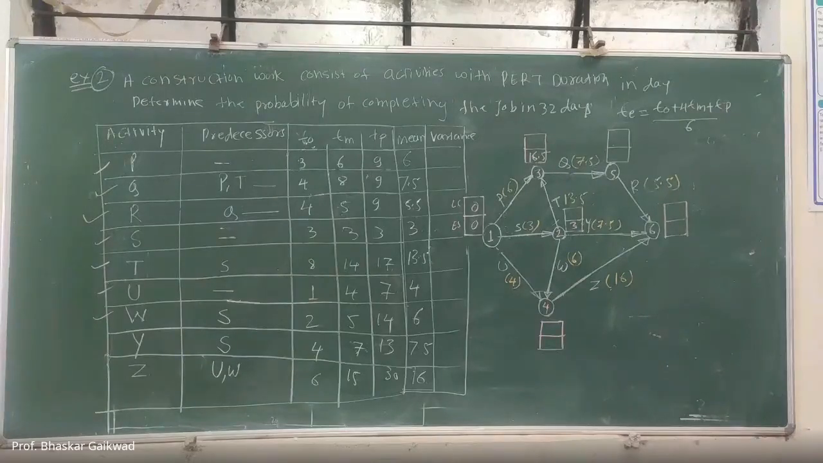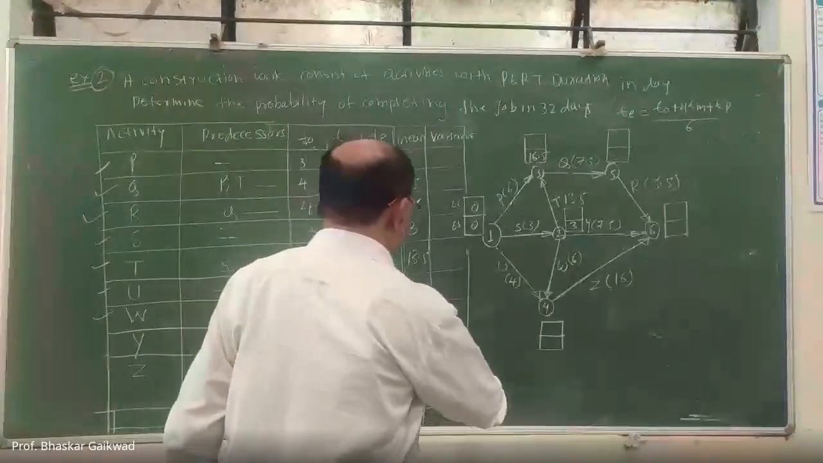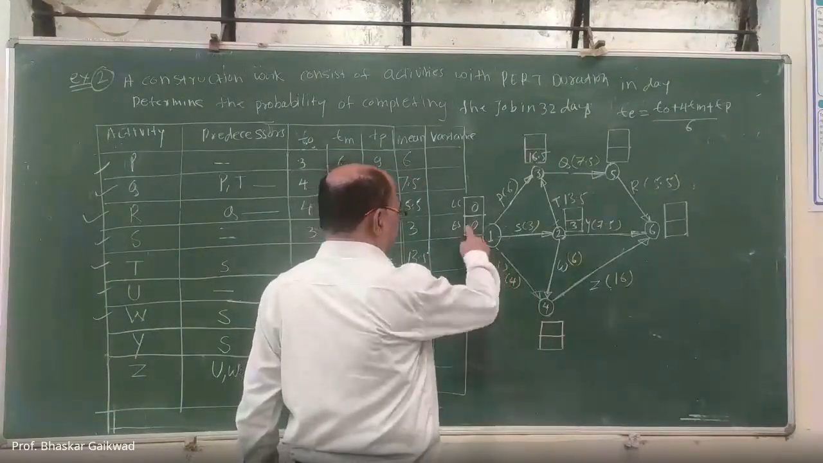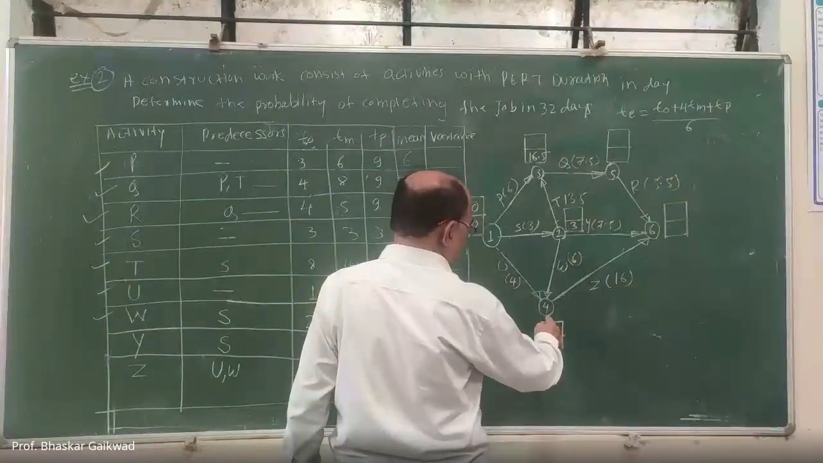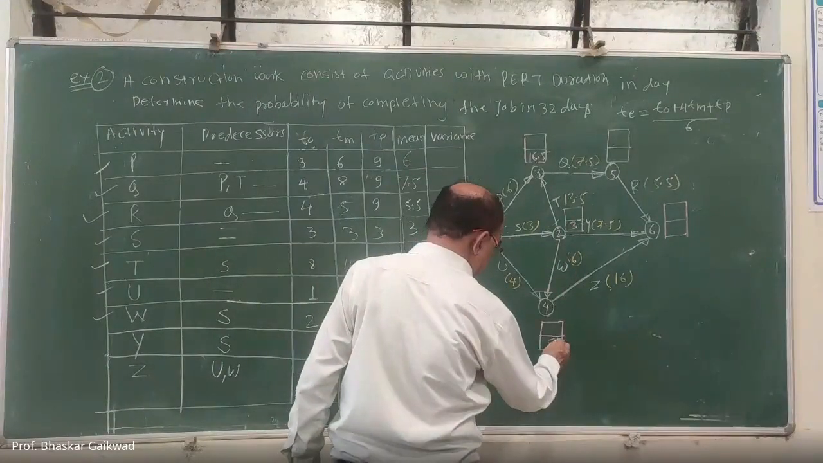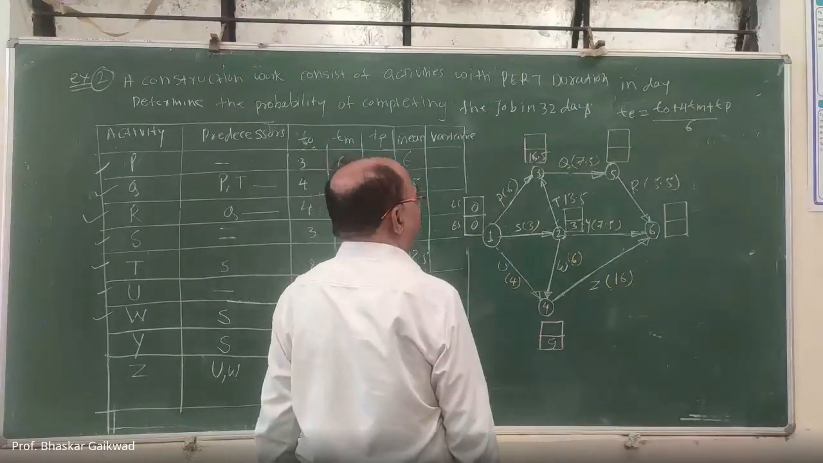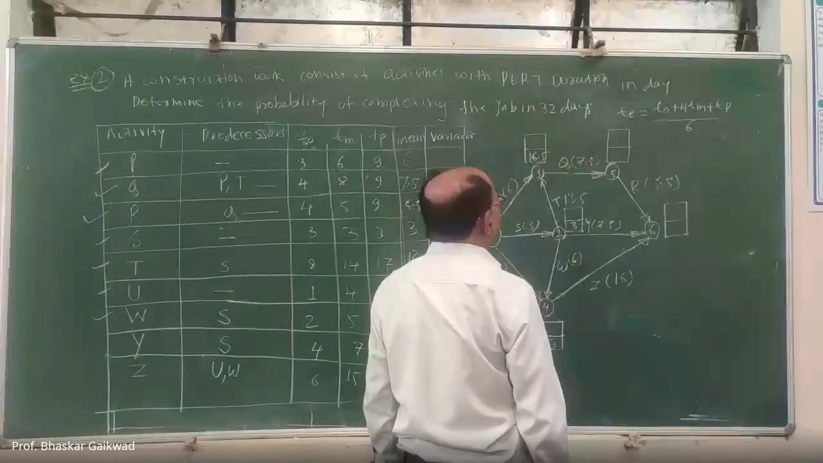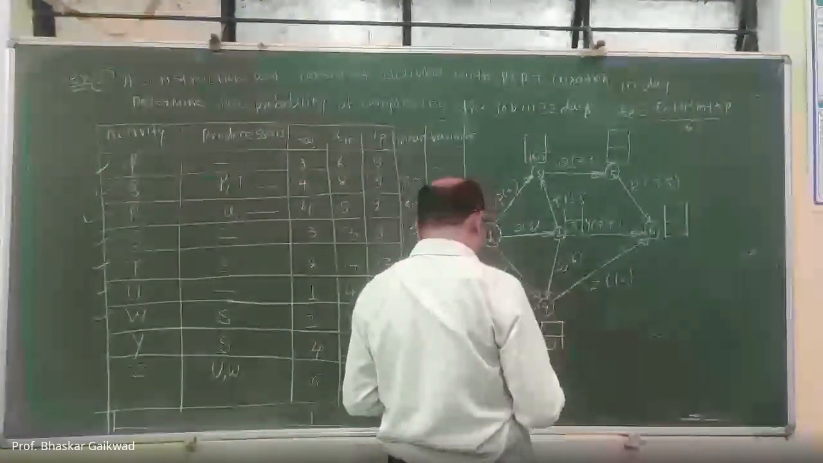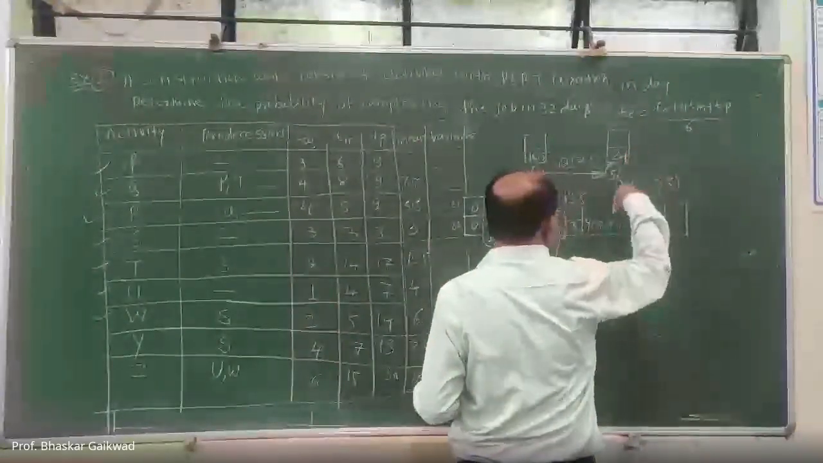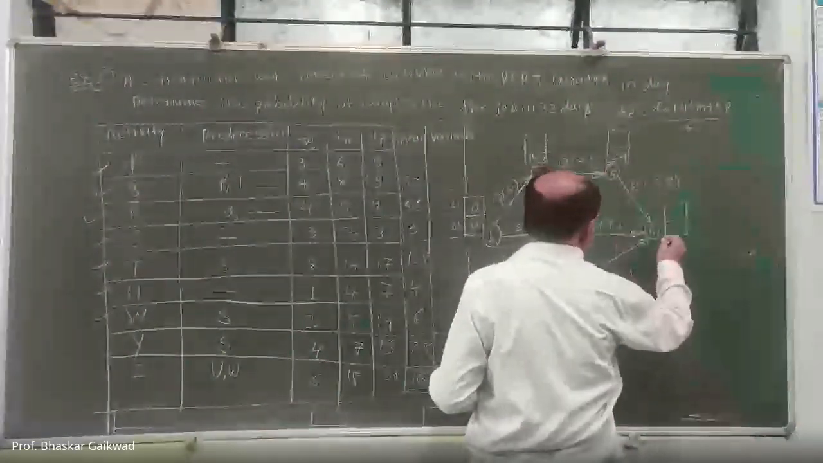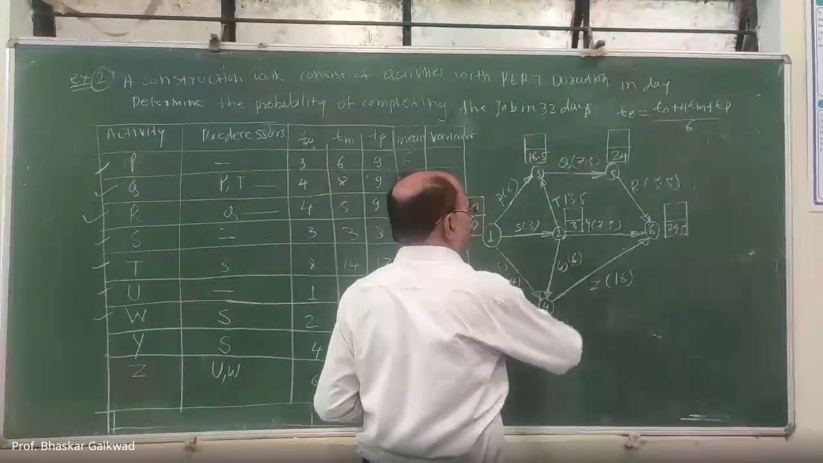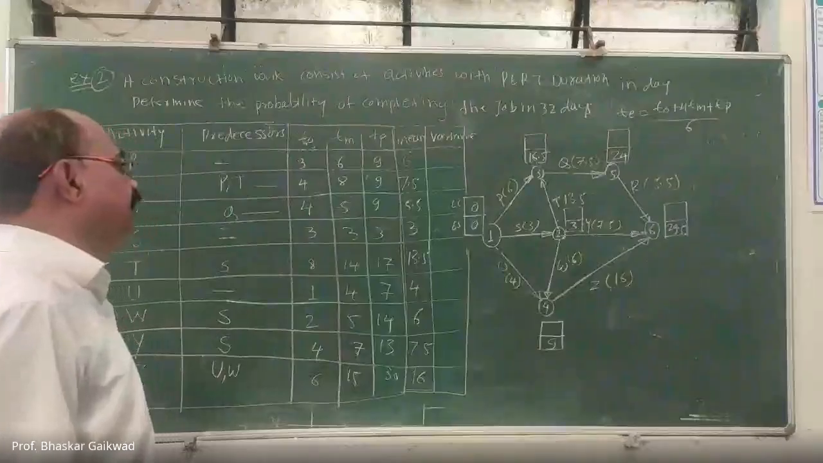Okay. So the earliest start time for this: which is the maximum? 4 plus 0, 4. And here it is 6 plus 3, 9. So 9 is there for node number 4. Then 16.5 plus 7.5, how much here? 24. After that 24 plus 5 is 29.5. So this is the earliest start time for each activity.